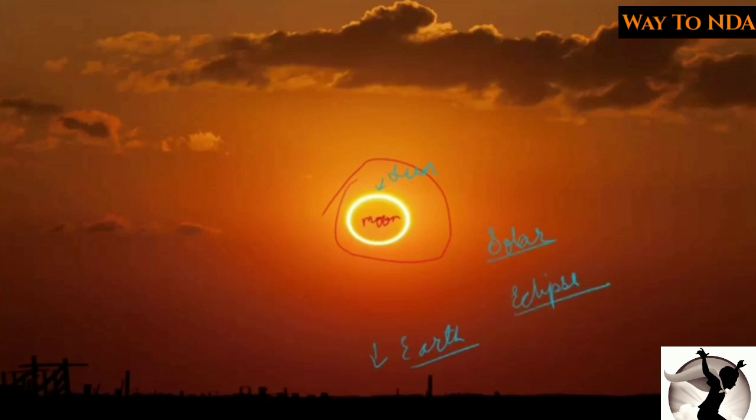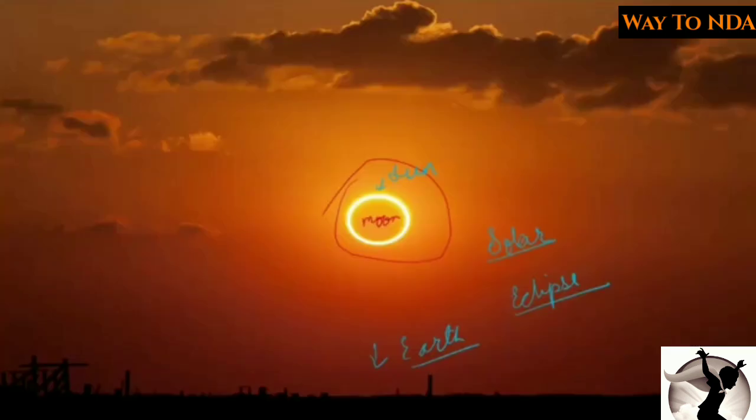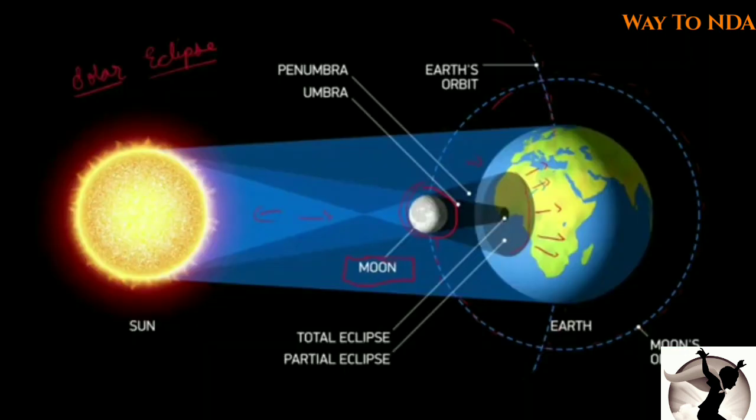Okay, now as you go away from this umbra and penumbra region, you will not be able to see this solar eclipse. Okay, it totally depends on where you are standing on the earth. As you move away from this umbra and penumbra region, you will not be able to see this kind of solar eclipse. Now let's see what the lunar eclipse is.